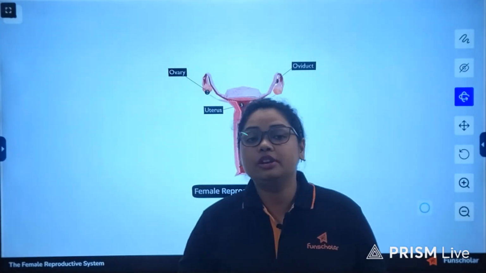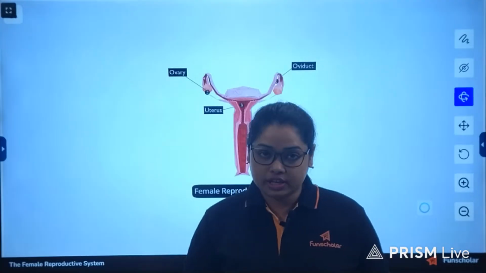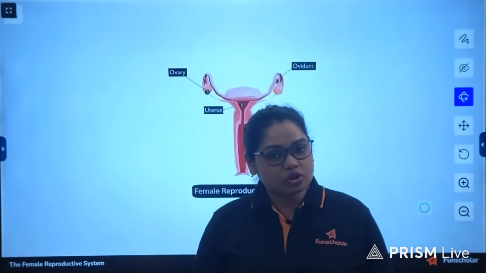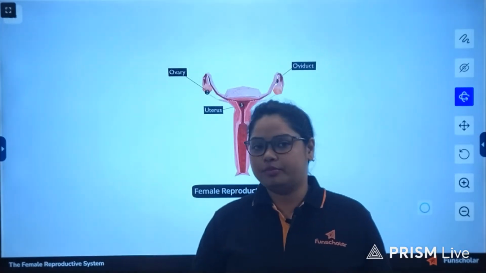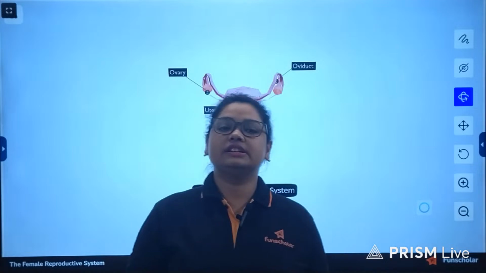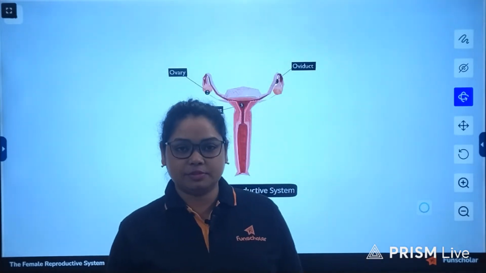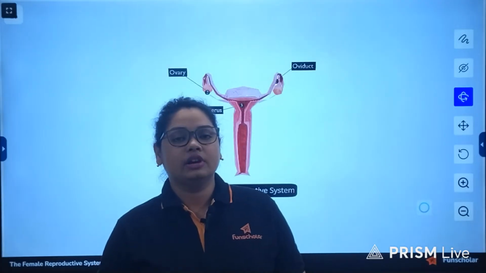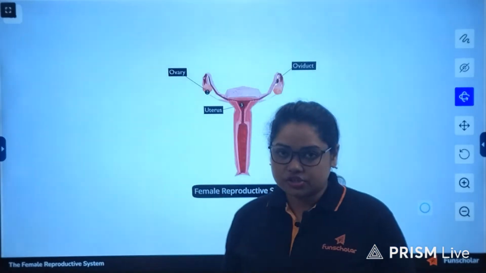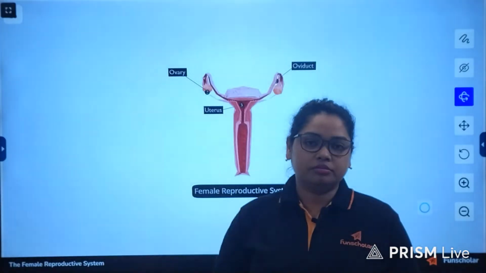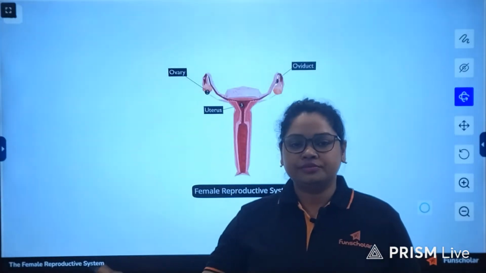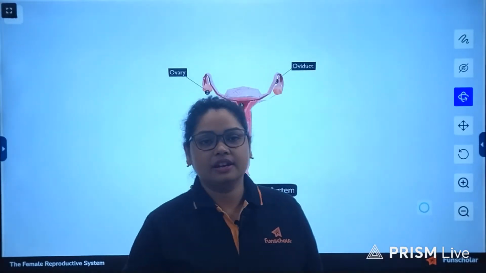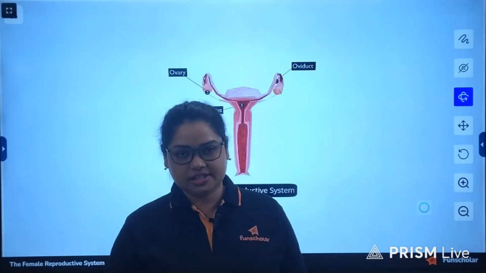And also do let me know what you think about both these systems, whether the male reproductive system is more complex or it is the female reproductive system. But if you consider the structural complexity, it is much more in the male reproductive system. But here they have given the complexity bonus to the female reproductive system in regards to the processes that take place in the female reproductive system.